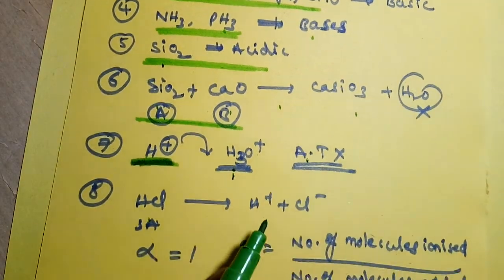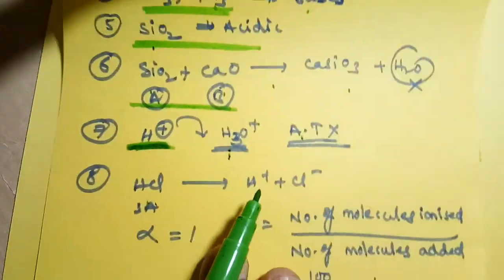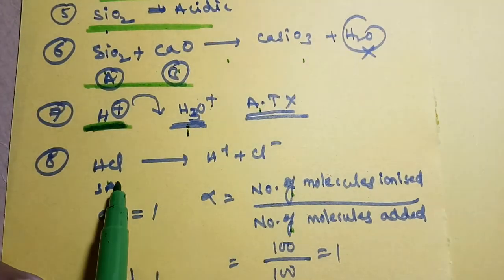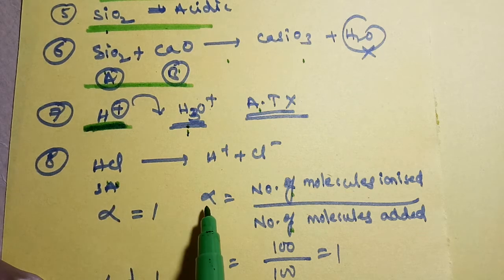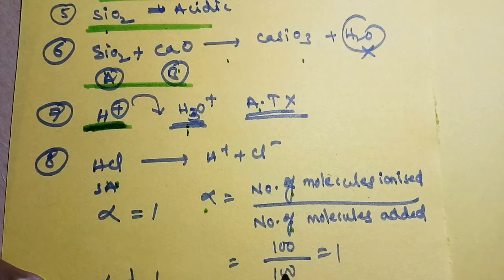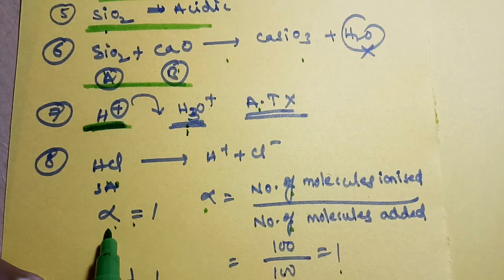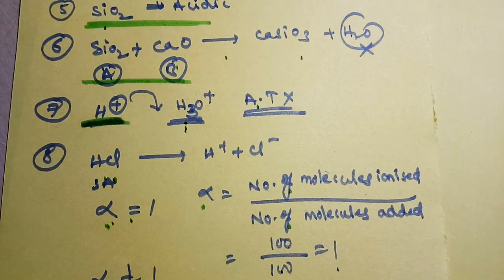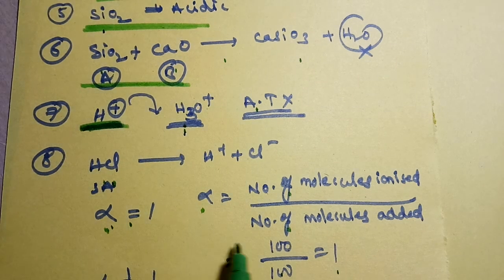For strong acids, all the molecules added must be dissociated. That means 100% degree of ionization. Whenever the degree of ionization is 100%, we should get alpha equal to 1. This is the degree of ionization. But in the case of strong acids, even though we are not getting 100% ionization, that is